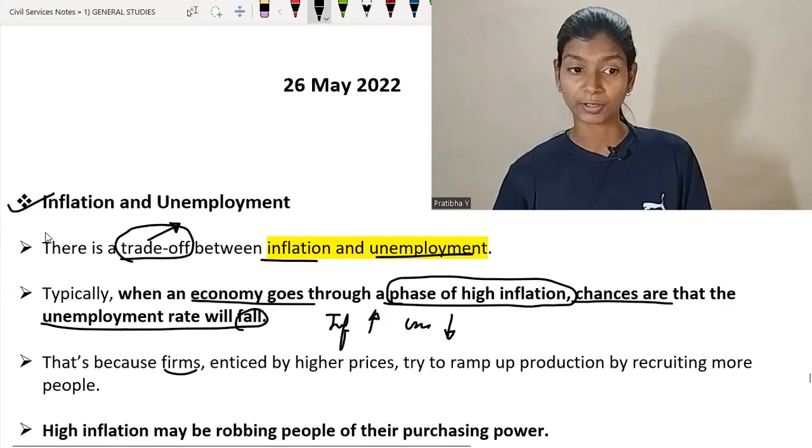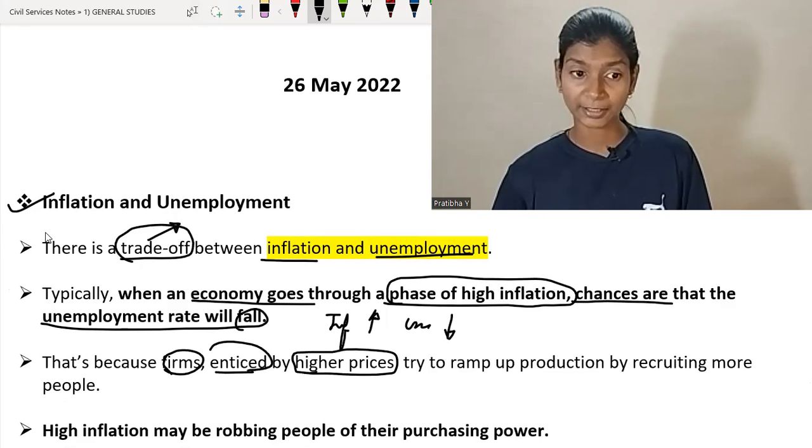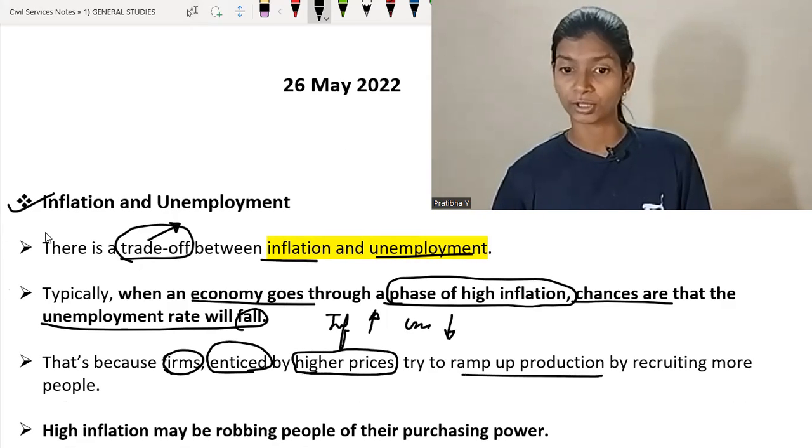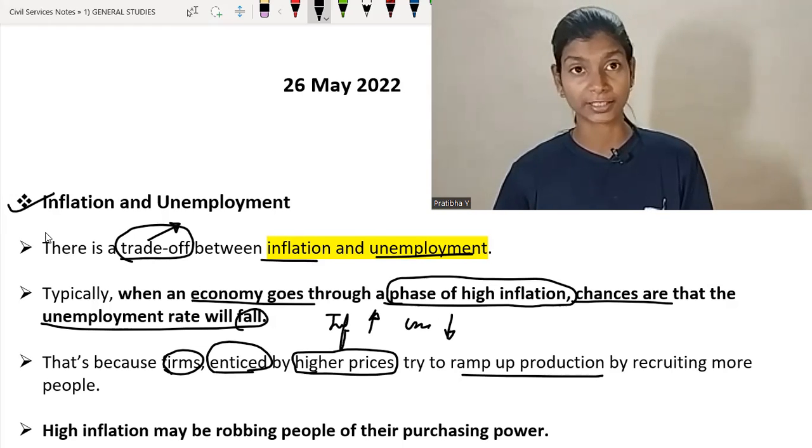That is because firms and industries, enticed by the higher prices of the commodity, try to ramp up production. When they ramp up production, they produce more commodities, sell in the market, and earn more money, so they are on the profit side. So to ramp up production, they recruit more people.